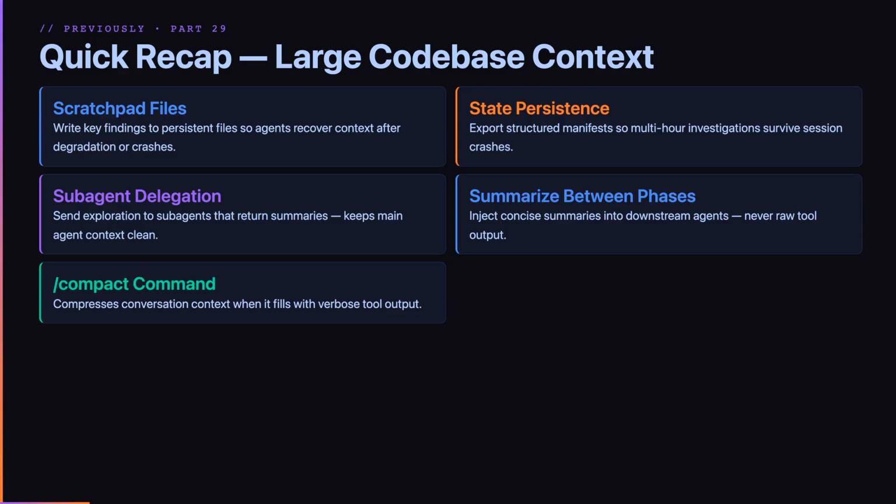When you summarize between phases, downstream agents get clean, focused context. When you pass raw tool output forward, you fill every downstream agent's context unnecessarily.